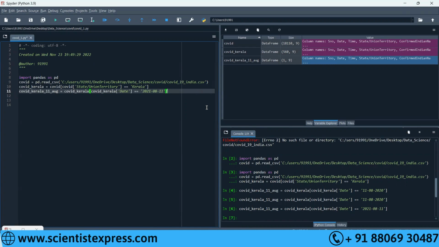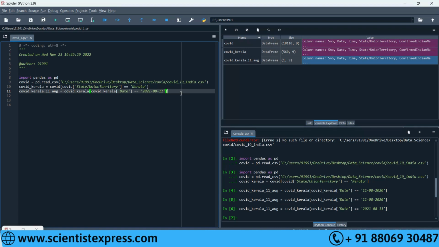Now I want you guys never to forget subset. We will learn only 6 things in Python, and I am saying that with the six skills, you can do anything in Python. This is the first one. Can you tell me, in the subset condition, we could put only the variable name, right? Like state, union, territory. Your condition is state, union, territory equal to Kerala, right? That was the condition. Or date equal to the 2021-08-01. That was the condition, right?